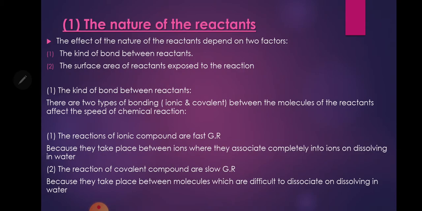The effect of the nature of the reactant depends on two factors. Number 1: kind of bond between reactants. هنشوف البوند اللي موجودة بين الرياكتنت كانت ايه. Number 2: the surface area of the reactant that is exposed to the reaction. Number 1 بيقول لي the kind of bond between reactants، يعني بيقول لي شوفي لي نوع البوند اللي كانت موجودة between reactants.